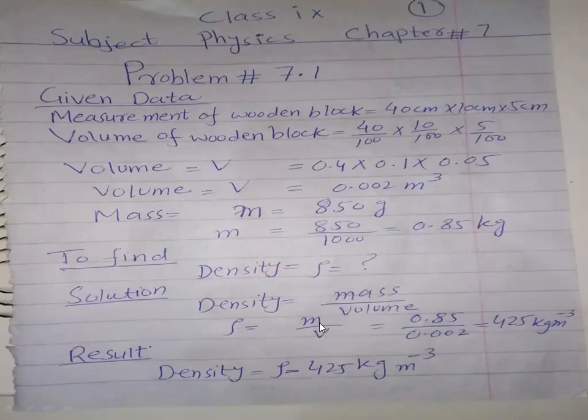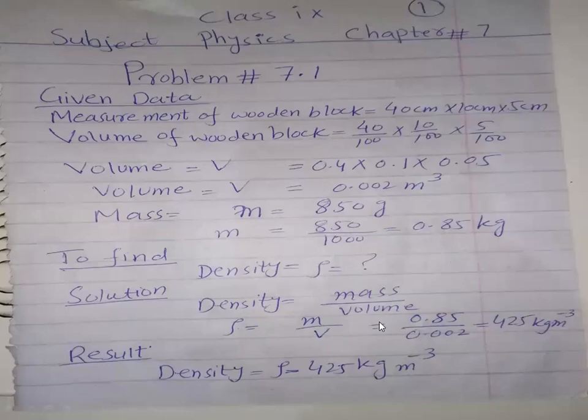So mass is noted with small m, volume is noted with V, and density is noted with rho, sometimes D, but in this case I'm noting it with rho. What is the mass given to me? Mass is given as 0.85, divided by volume, which I found to be 0.002. If you divide 0.85 by 0.002, you will get 425 kilogram per cubic meter.